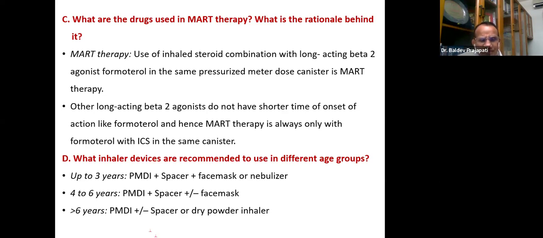More than 6 years, metered dose inhaler with or without spacer, or you can go for a dry powder inhaler. So these devices should be used appropriately according to the age of the child. This can be asked even in the table viva also. They put the preparation, even for MART, and then they will start the dialogue. Question answer, viva will be started.